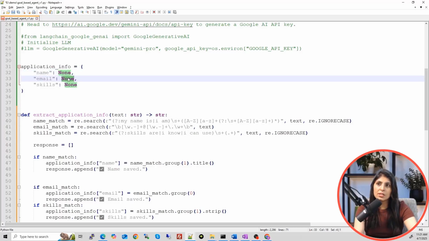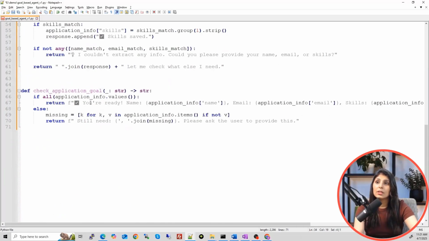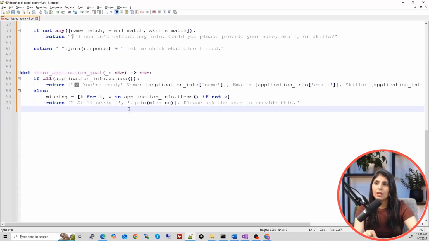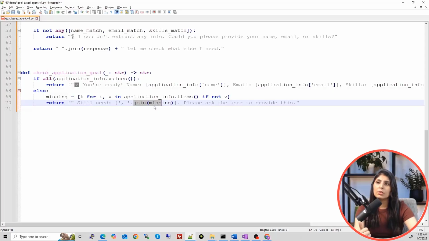So if all these values are filled, then this function will return you are ready, and it will show you your name, application details and everything. Okay, and if any of the details is missing from the three things, name, email and skills, if anything is missing, it will write the name of that key from the dictionary. Now we have two functions. The first function will extract the information from the user, and the second function will check if all the details are provided, if all the details are there or not.